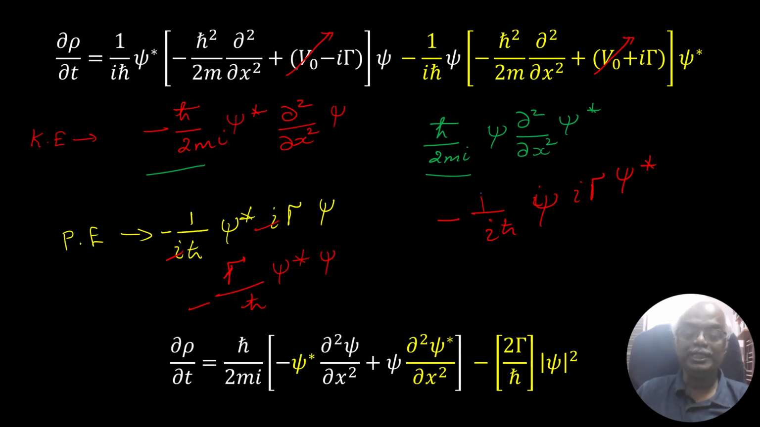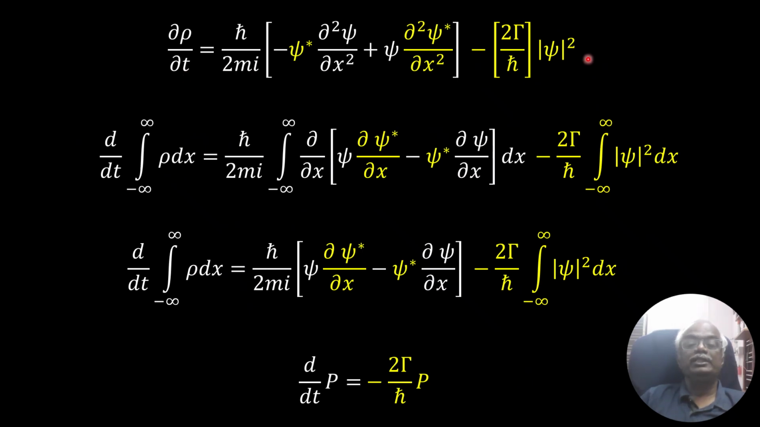Similarly, what will happen in the second term? This I will get cancelled. You will get gamma over h cross, psi and psi star. Of course, psi star psi is modulus psi squared. So here minus gamma over h cross, here also minus gamma over h cross. I am writing this as minus 2 gamma over h cross modulus psi squared, because psi star psi is modulus psi squared. Then we will reduce it further.